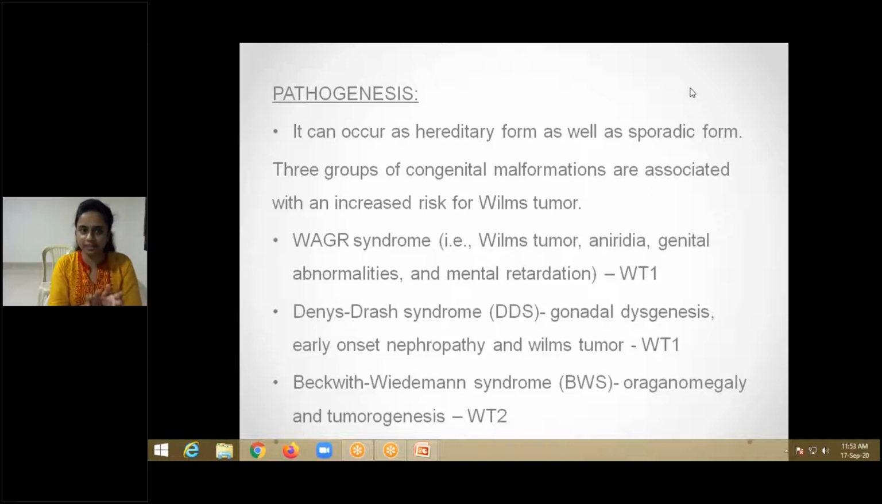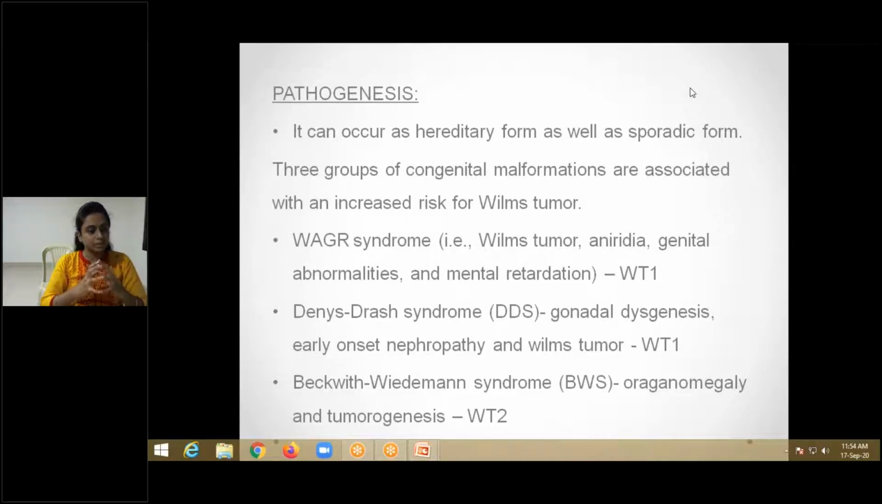Coming to hereditary nephroblastomas, three groups of congenital malformations are associated with increased risk for Wilms tumor. Those are WAGR syndrome, which is associated with Wilms tumor, aniridia, genital abnormalities, and mental retardation, due to mutations of the WT1 gene. Denys-Drash syndrome is associated with gonadal dysgenesis, early onset nephropathy, and Wilms tumor, and also with mutations of the WT1 gene.